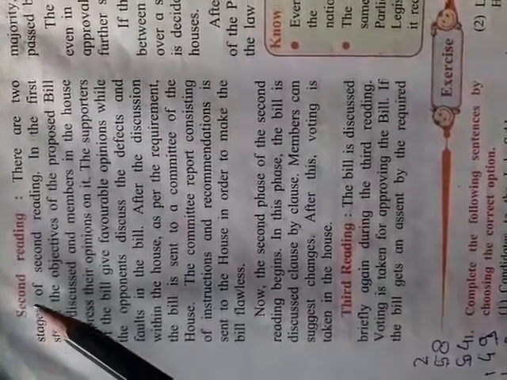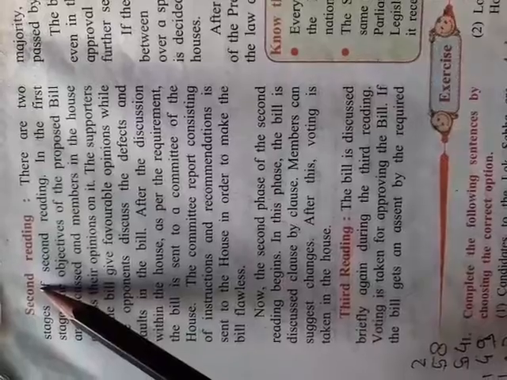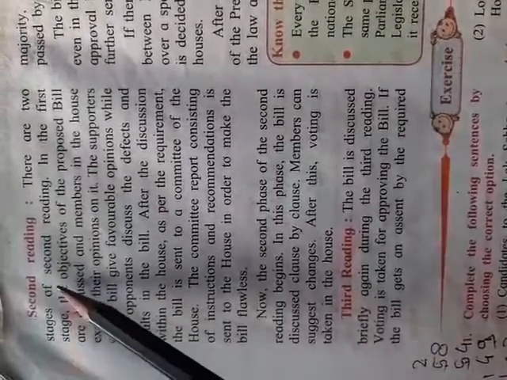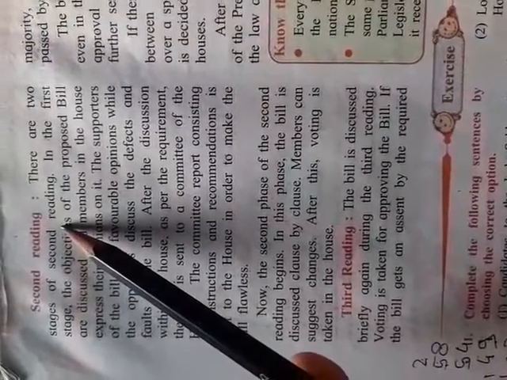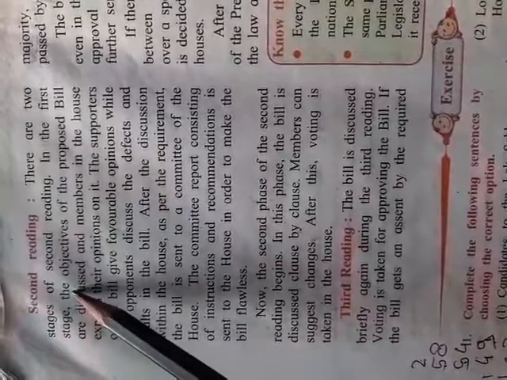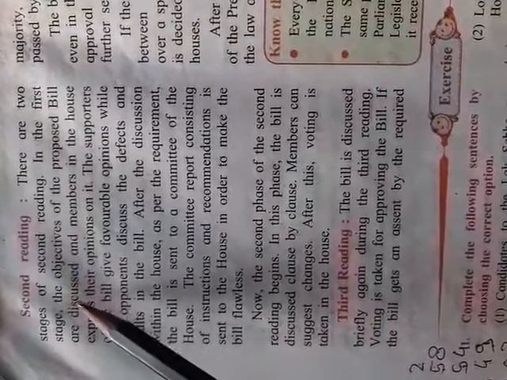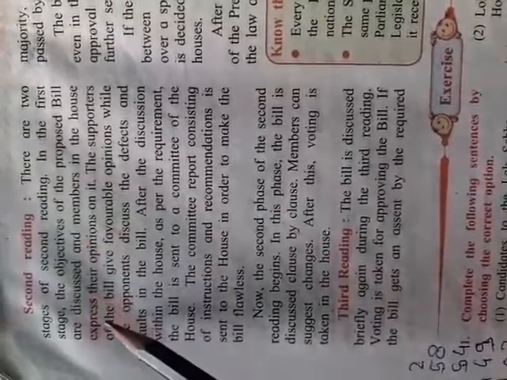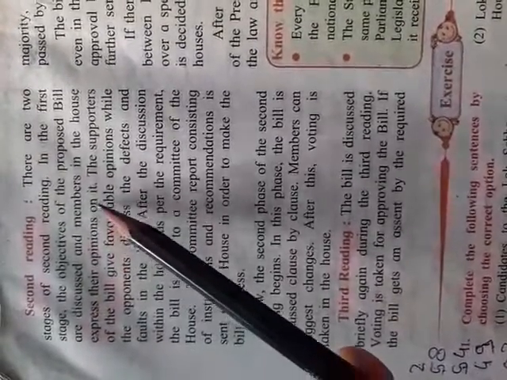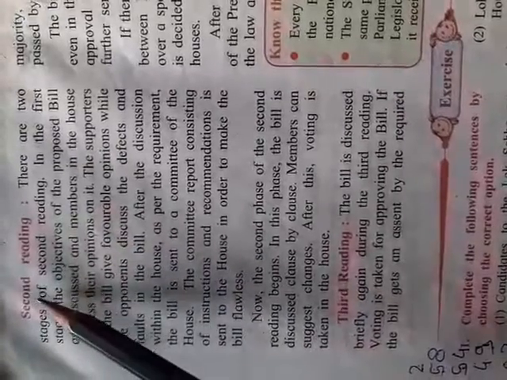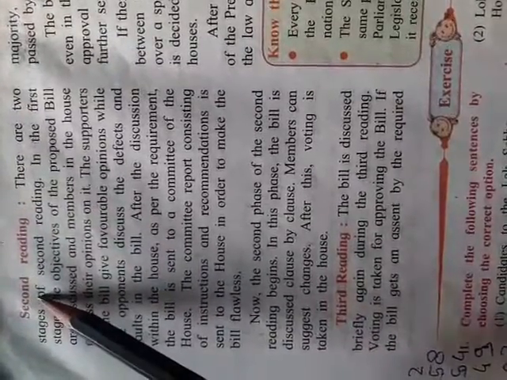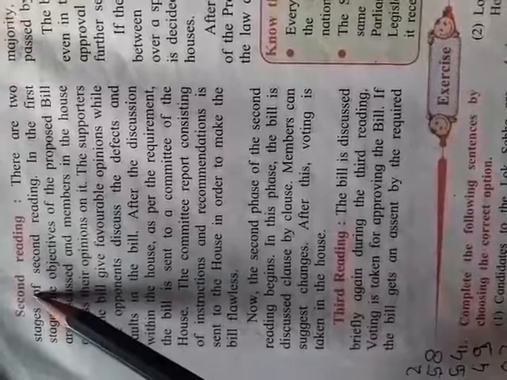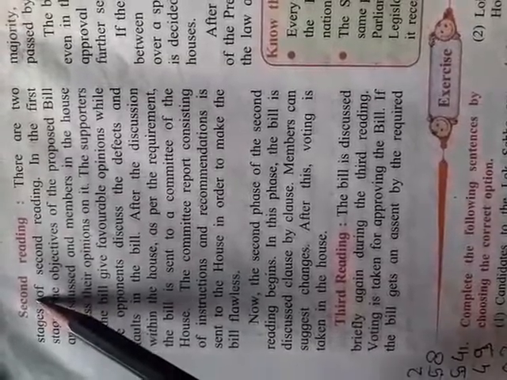Now the second reading. In it there are two stages. In the first stage, the objectives of the proposed bill are discussed and members in the house express their opinion on it. Students, in the first reading the concerned department's minister presents and explains the bill.